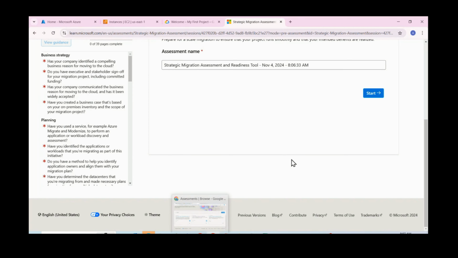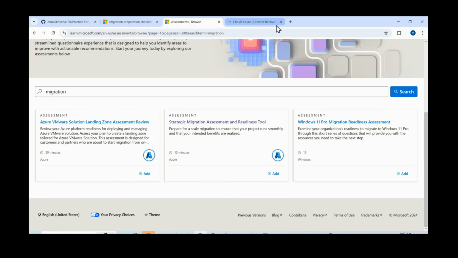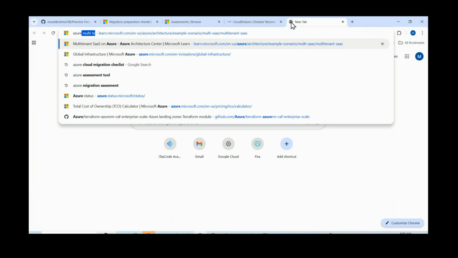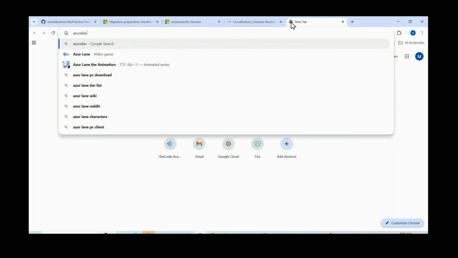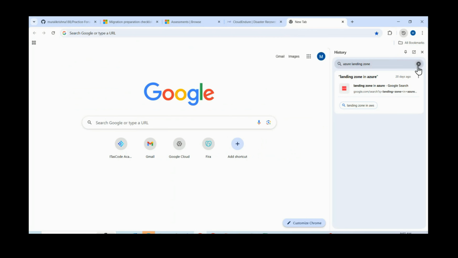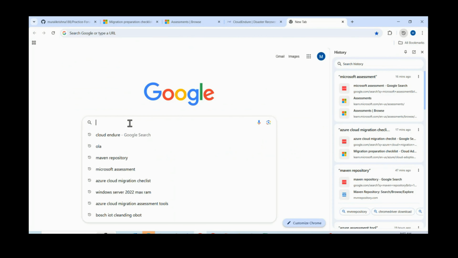So landing zone, it refers to, let me show you this here somewhere. Azure landing zone, or in the same way AWS landing zone is there, Google landing zone also there. Okay. Azure landing zone.